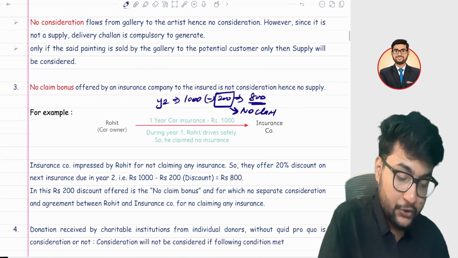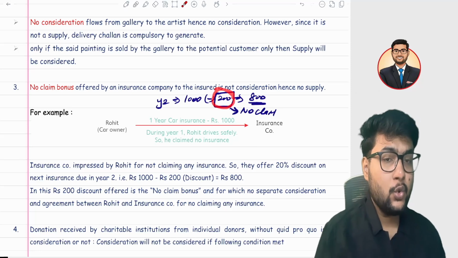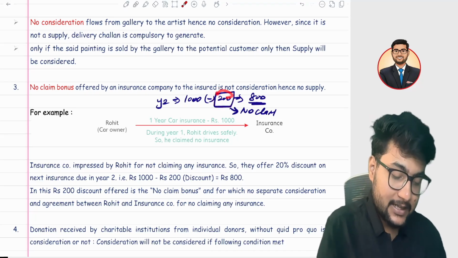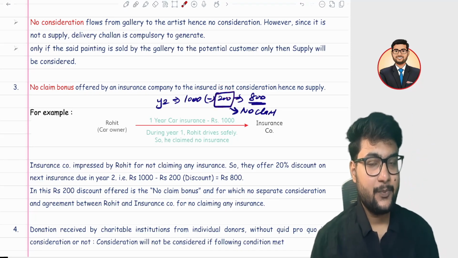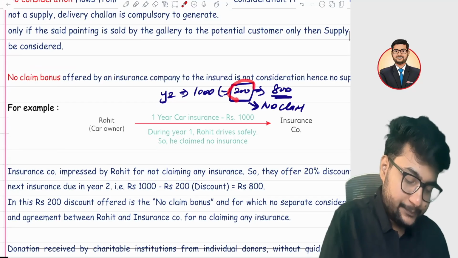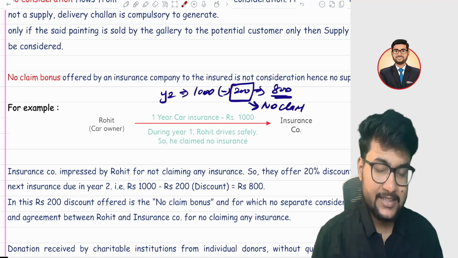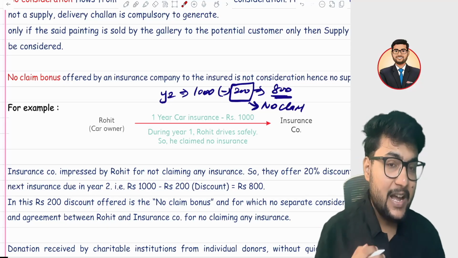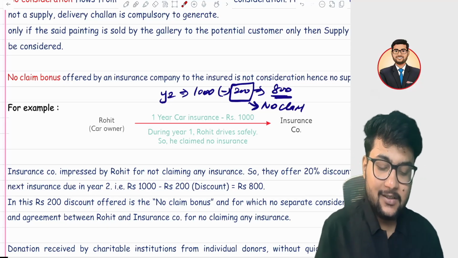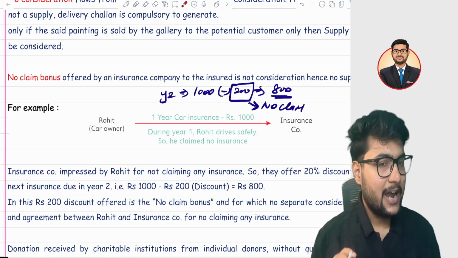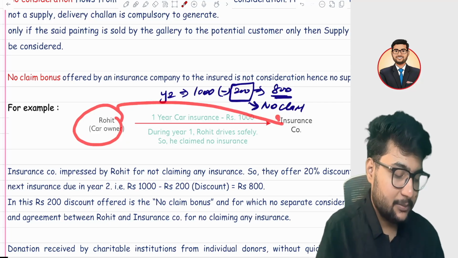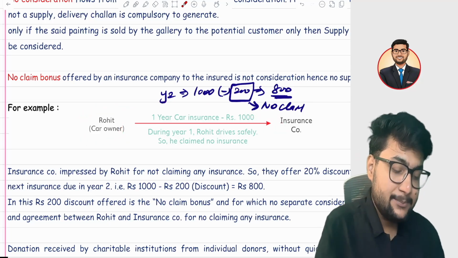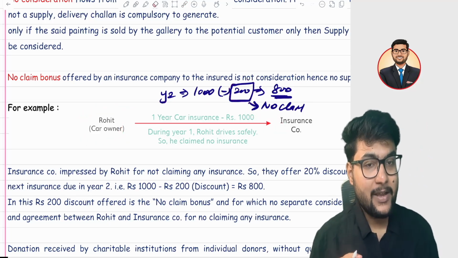Now the question here is whether the 200 is a consideration or not. First of all, there is no agreement between me and the insurance company that I will not claim. If my car got damaged in year one, I would surely go to the insurance company, right? This is purely an act of God.